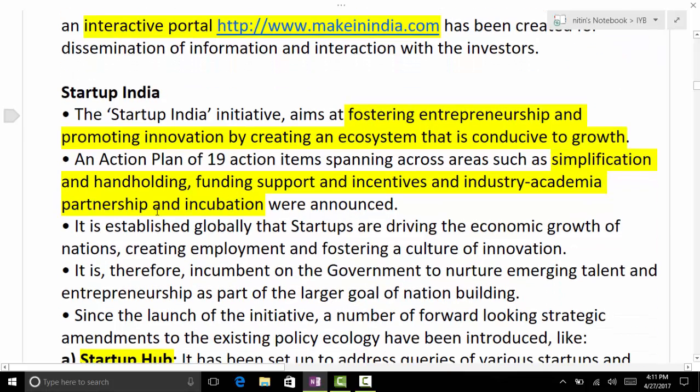Startup India. What is the basic purpose of Startup India? Fostering entrepreneurship and innovation by creating an ecosystem that is conducive to growth. So helping the startup companies to grow, giving them various benefits, various facilitations, various tax benefits, so that more and more new industries, new startups come, and instead of job seekers they become job creators, with more innovation and more focus on technology based startups as well. Even if you look at the guidelines, the impetus is on technology based startups.